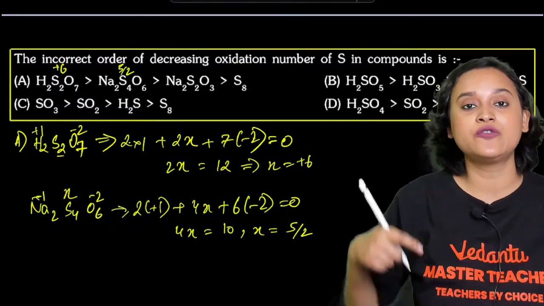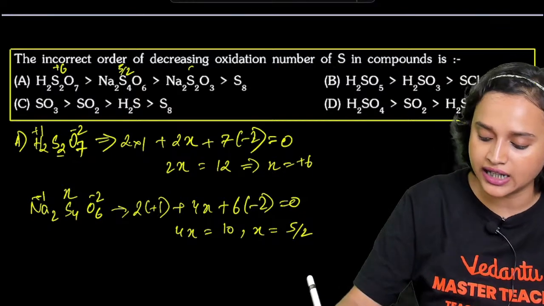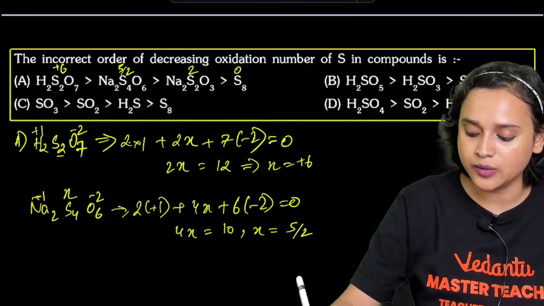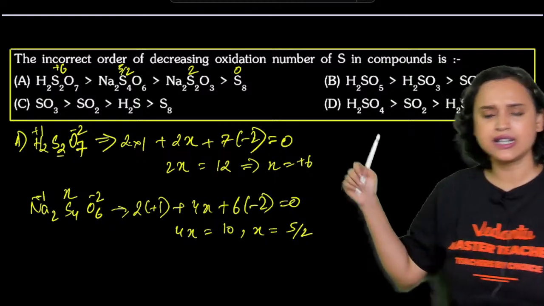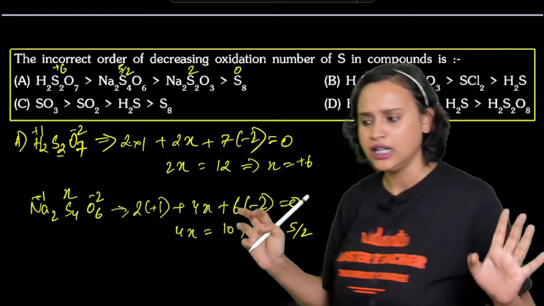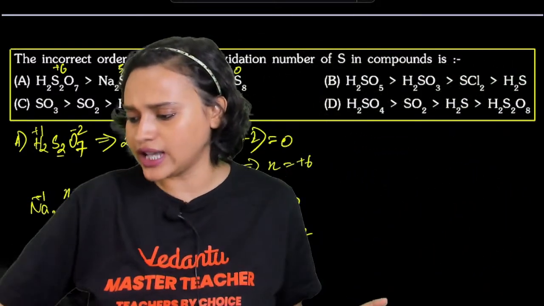Similarly, if you calculate it for Na2S2O3, you will get that this is your 2, and S8 it will be 0. So this is absolutely correct. It is decreasing only, right? It is decreasing. This is correct, everyone.